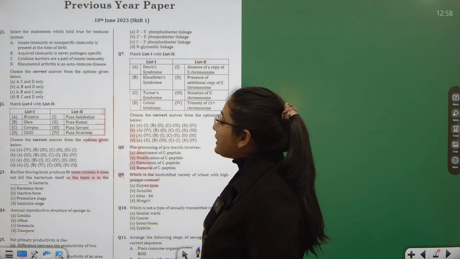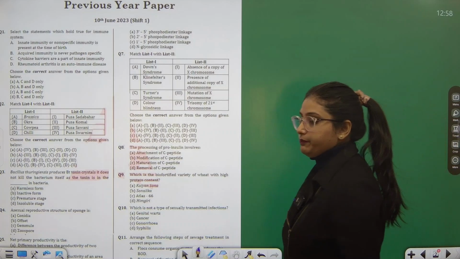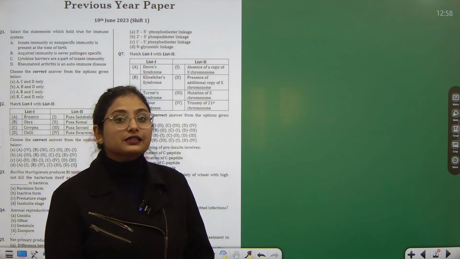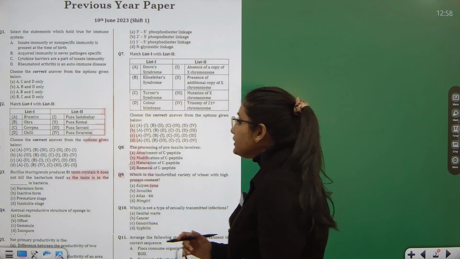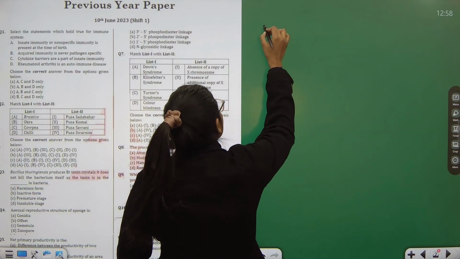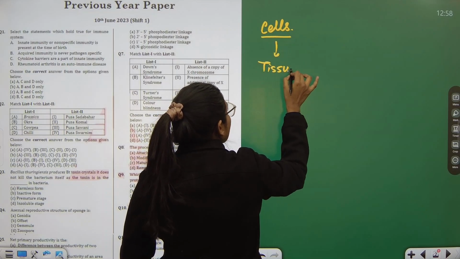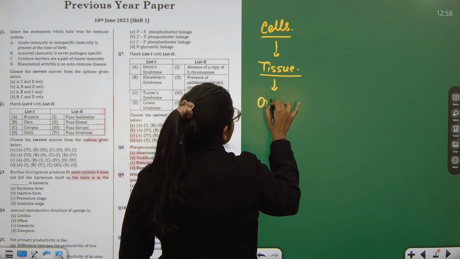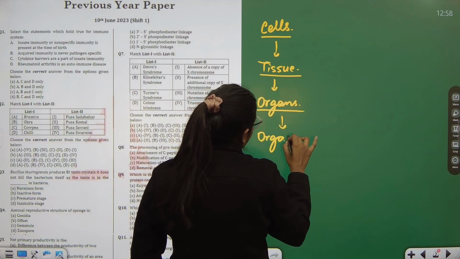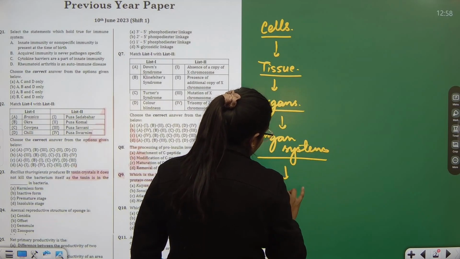The first question says: select the statements which hold true for the immune system. First of all, I want to know what you understand by the immune system. The immune system is one system of our body, an organ system basically. We know that our body is composed of cells. Cells club together to form tissues, tissues club together to form organs, organs further form organ systems, and organ systems collectively form an organism.